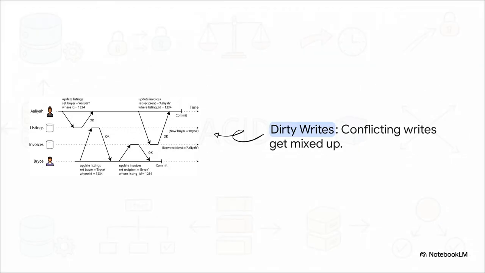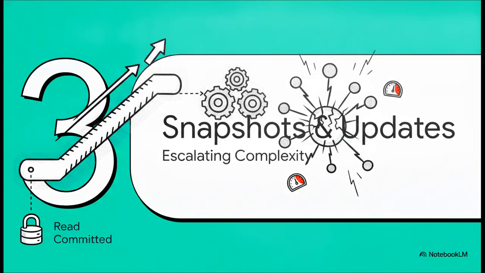And it gets worse. Here's another nasty anomaly, dirty writes. So Aaliyah and Bryce are both trying to buy the same item. Aaliyah successfully updates the listings table to say she's the buyer. But before she can update the invoices table, Bryce's transaction swoops right in, overwrites her listing, and updates the invoice to his name. The rights just get totally mixed up. To fight this, databases rely on our first basic line of defense, the read-committed isolation level. This essentially uses row-level locks to prevent these uncommitted dirty writes from intermingling. Now, read-committed is great, but it definitely has its limits.